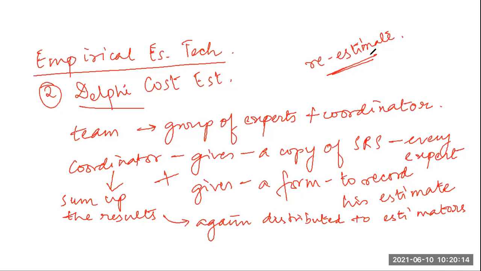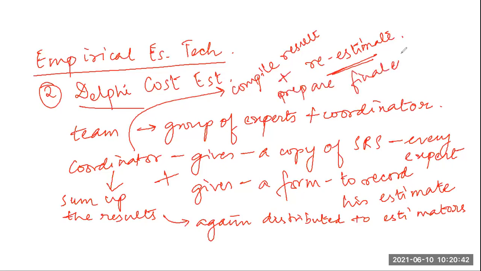And after the completion of several rounds of estimations and re-estimations, the coordinator takes the responsibility of compiling the results and preparing the final estimate. So the coordinator will compile the result after several rounds and prepare the final estimate.